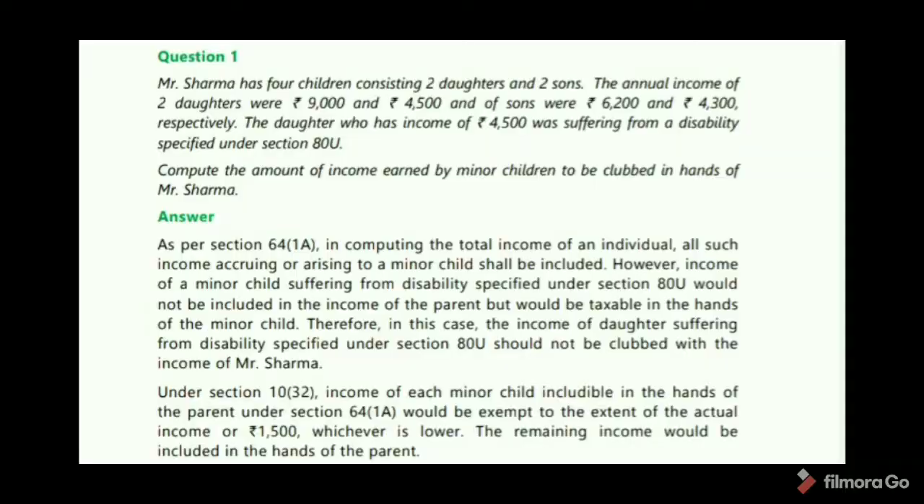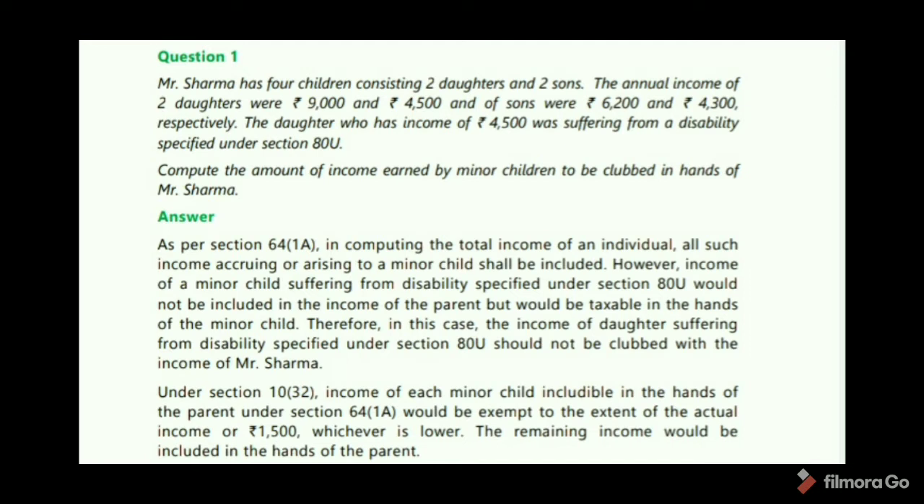Okay? See question 1. Mr. Sharma has 4 children consisting of 2 daughters and 2 sons. The annual income of 2 daughters were 9,000 and 4,500 and of sons were 6,200 and 4,300 respectively. So here the daughter who has income of 4,500 was suffering from a disability specified under Section 80U. Compute the amount of income earned by minor children to be clubbed in the hands of Mr. Sharma.